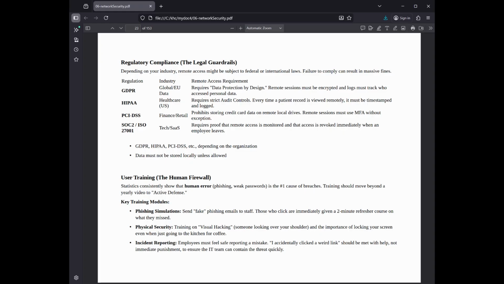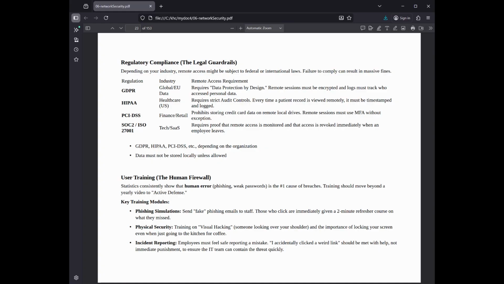Regulation, industry, remote access requirement. GDPR, global/EU: requires data protection by design. Remote sessions must be encrypted and logs must track who accessed personal data. HIPAA, healthcare, US: requires strict audit controls. Every time a patient record is viewed remotely, it must be timestamped and logged.